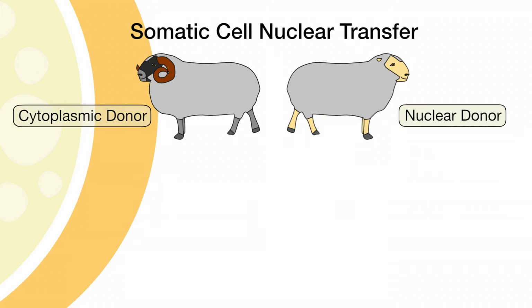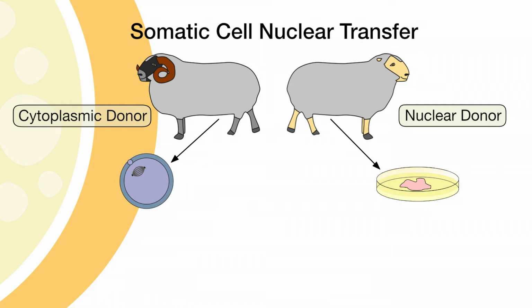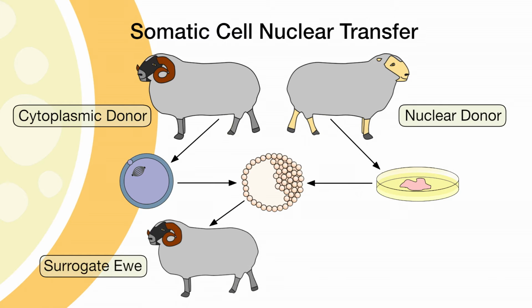It was not until Sir Ian Wilmut and his colleagues produced the first viable animal cloned from a somatic cell nucleus in 1997. They used somatic cell nuclear transfer to incorporate the nucleus of a differentiated udder cell from a 6-year-old adult sheep into an enucleated egg, which is an oocyte lacking a nucleus. The resulting blastocyst was implanted into a surrogate sheep.